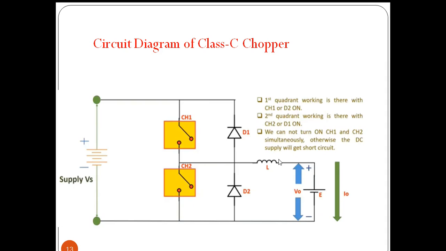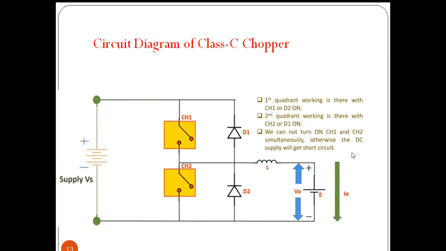And whenever we are opening the chopper CH2, the inductor will drive current through this path. So whenever CH2 and D1 are operating, the voltage is positive, but the current is opposite. So we are getting negative current. So I naught is negative.